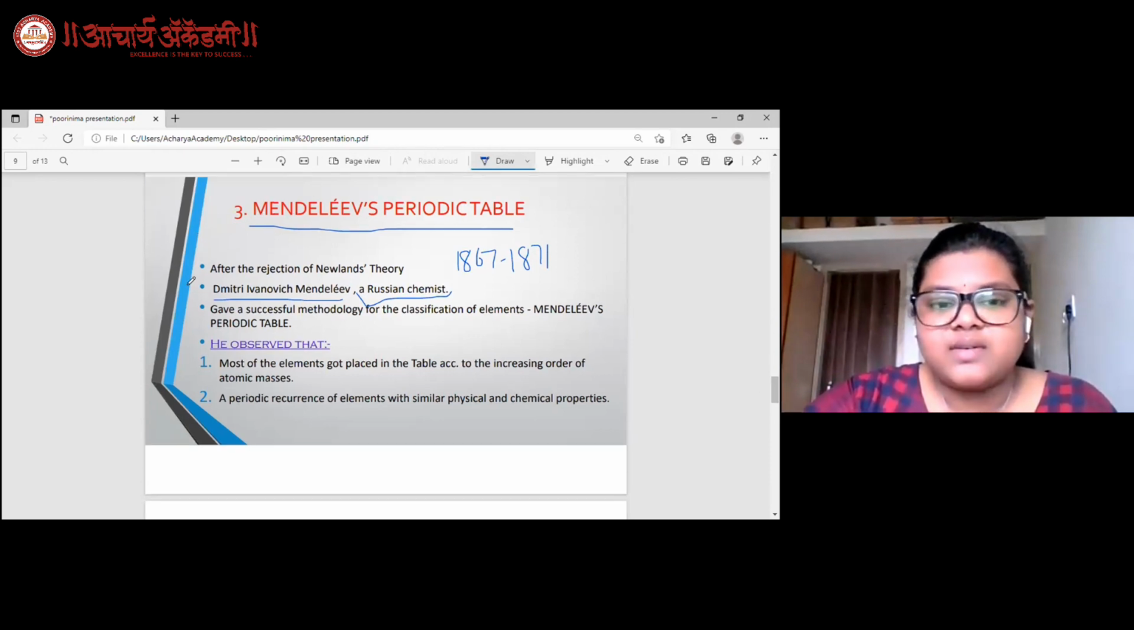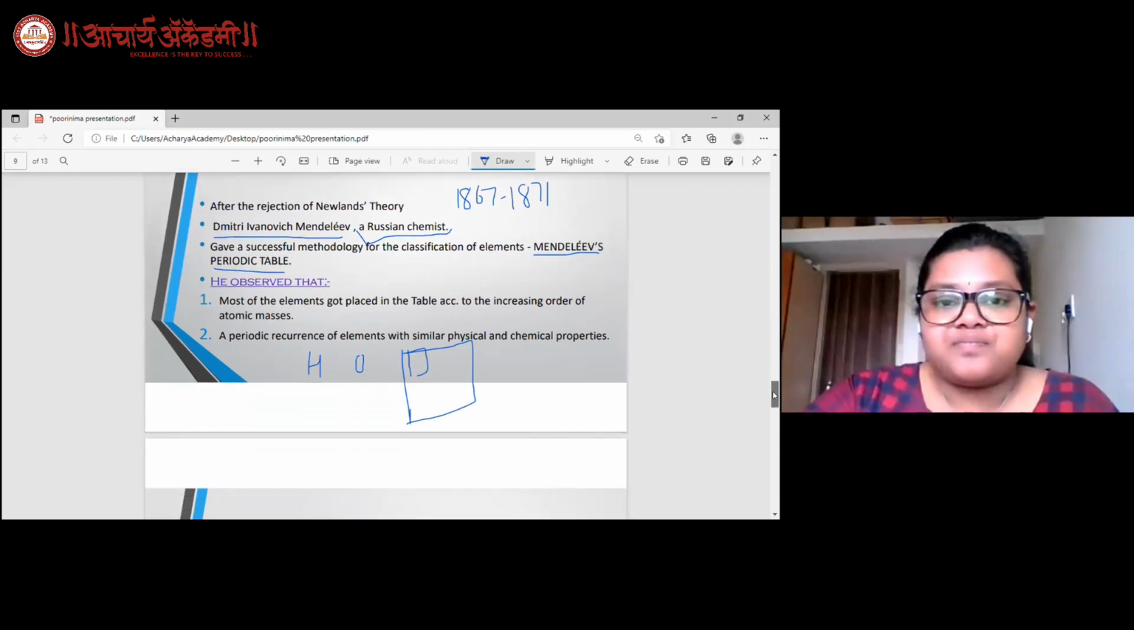Mendeleev started studying different properties of elements by studying their combining capacities with hydrogen and oxygen. After studying them, he wrote them down separately, each on a card, and pasted them on a wall. After pasting them, he realized that all the cards, when placed in order of increasing atomic mass and similar properties, gave the formation of a table. This table is none other than Mendeleev's periodic table. While doing this study, Mendeleev observed that most of the elements got placed in the table according to their increasing order of atomic masses.